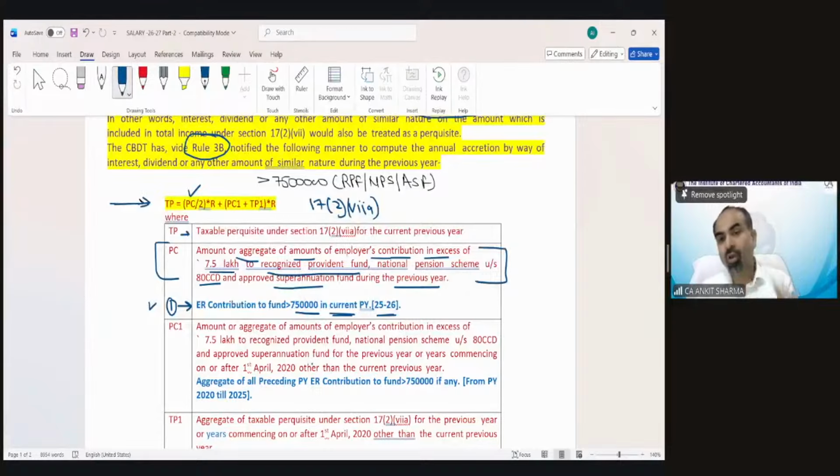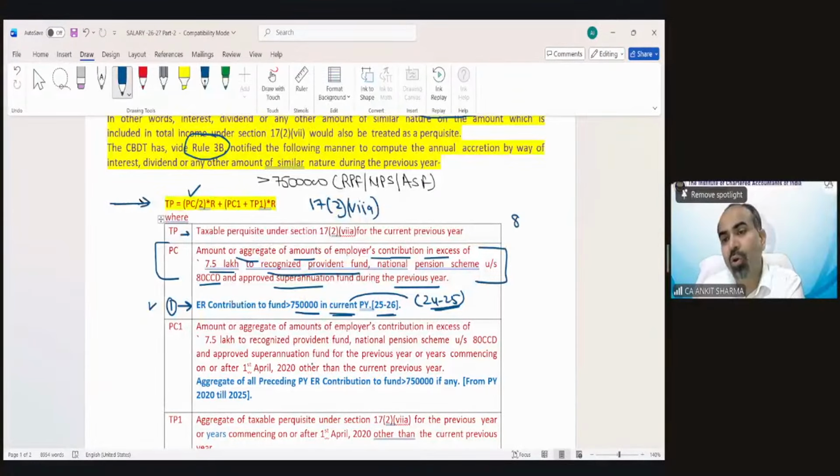If in the current year, like your current year is 24-25, these notes belong to previous year 25-26. But in your exam, this would be 24-25. Just ignore the year. So PC means employer contribution to fund exceeding 7,50,000 in current previous year.